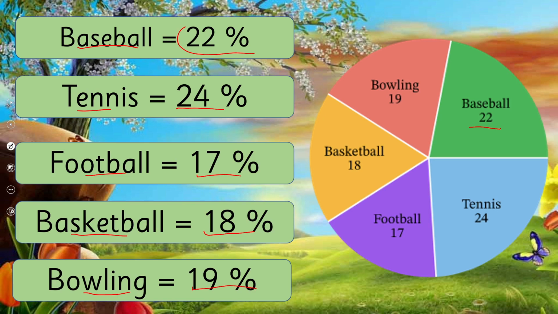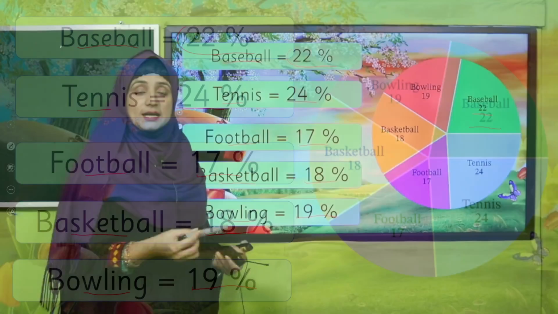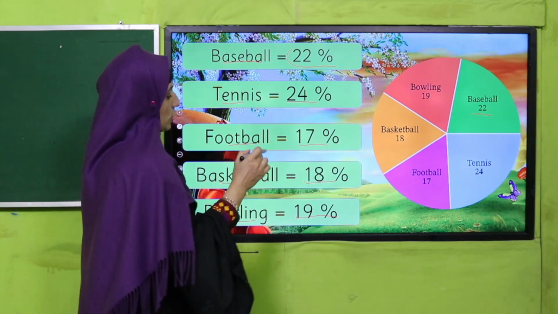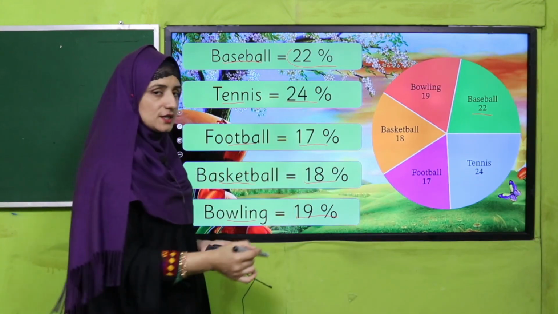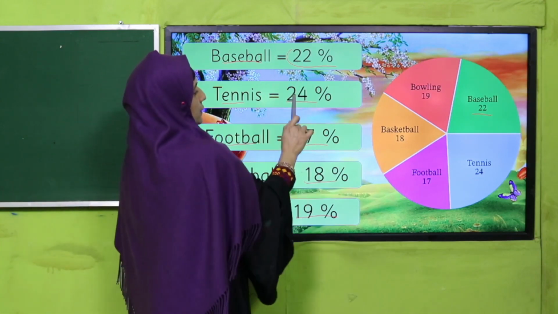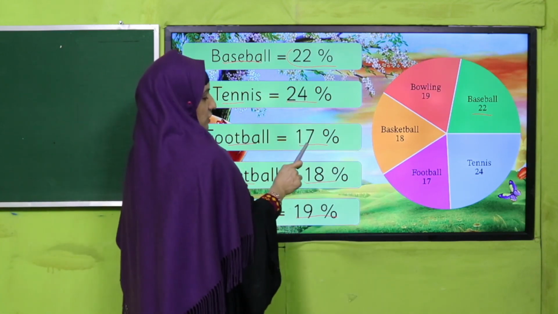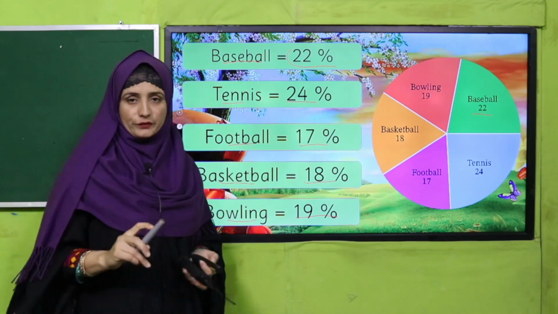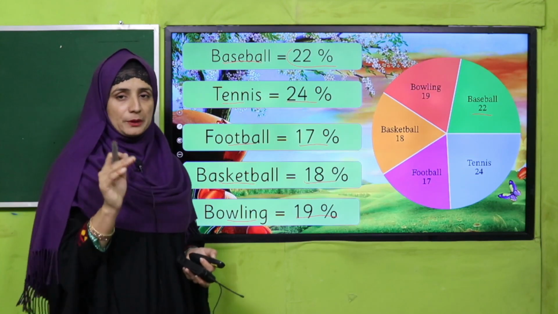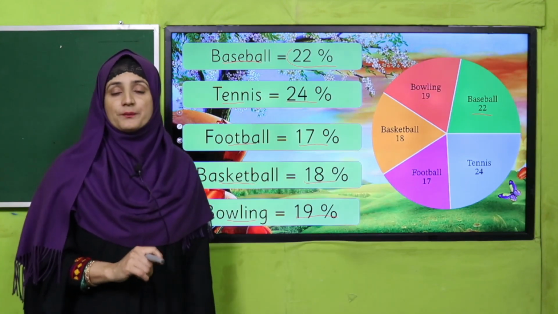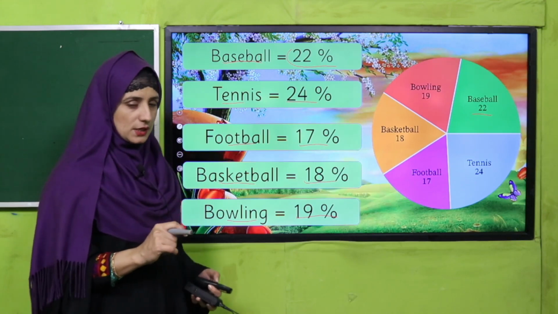Bowling is 19%. So my dear students, already I have said what is percentage? Percentage is something out of 100. So if you collect all these, it will be equal to 100. It means 22 out of 100, 24 out of 100, 17 out of 100, 18 out of 100 and 19 out of 100. Have you got that?